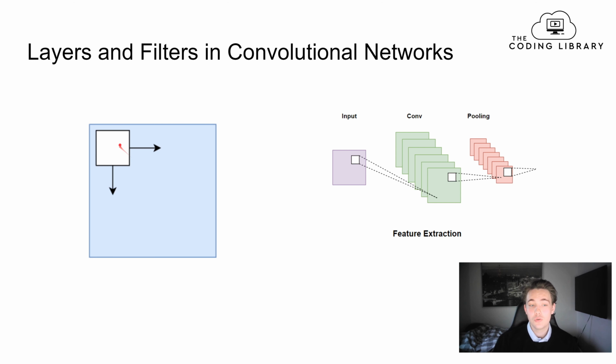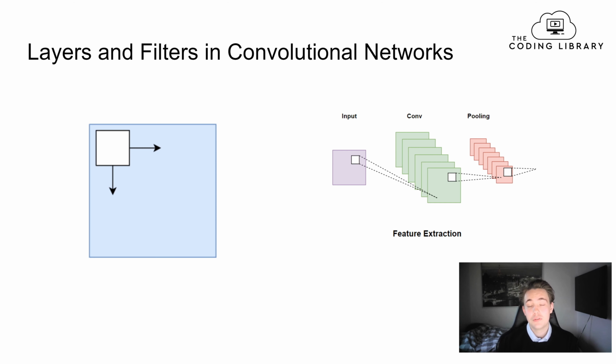And then we can apply those filters to the image, which we already went over when we covered how convolution works. When we set up our convolutional neural network, we need to specify what convolutional layer we want to use, because there are different kinds of convolutional layers, but we will mostly focus on the two-dimensional convolutional layers in this tutorial. And then we can also specify the filter size, so the size of the filter that we're going to apply on an image.